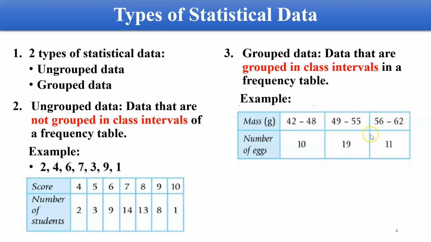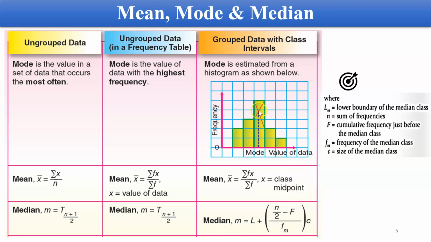So for this one, for group data, from here, you will say that the mode will be 19. But to be exact, you have to draw your histogram. Then you have to cross it like this one. Then you know the exact value yang lagi tepat. Okay, that one is for mode.